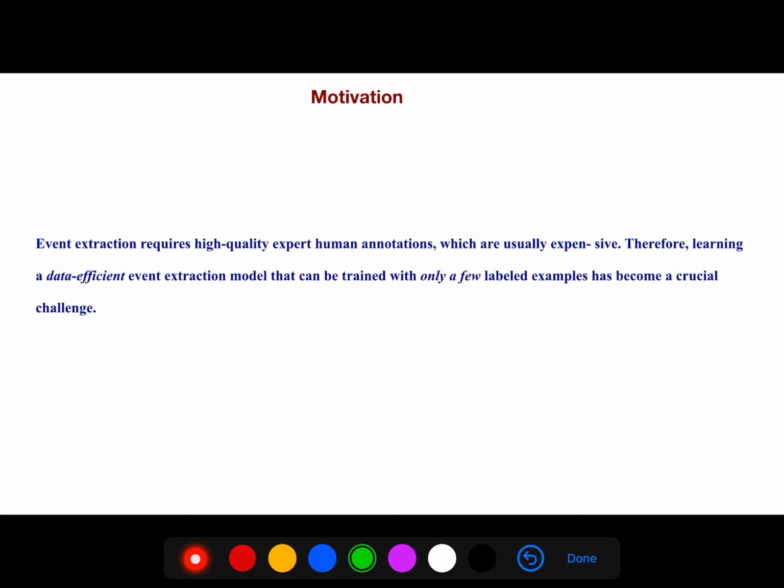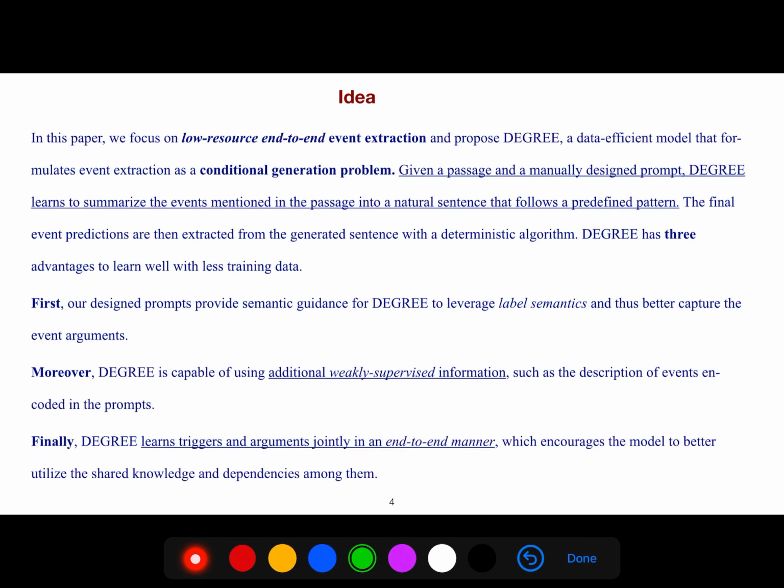Event extraction requires high-quality expert human annotations, which are usually expensive. Therefore, learning a data-efficient event extraction model that can be trained with only a few labeled examples has become a crucial challenge.